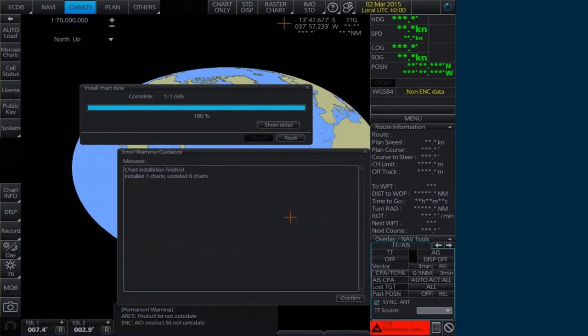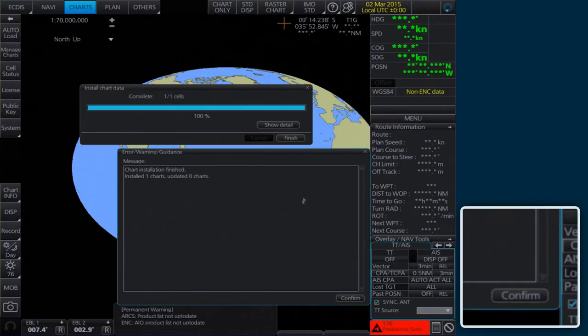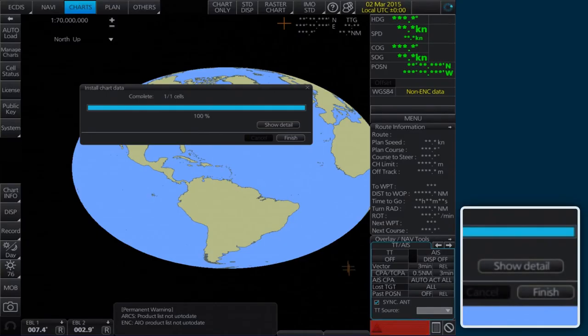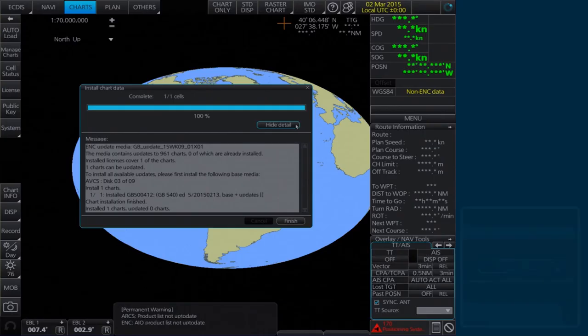When the installation is complete, the Error Warning Guidance window confirming the installation will appear. Click Confirm to continue. To check the details of the data installation, click Show Detail in the Install Chart Data window. Click Finish to close.